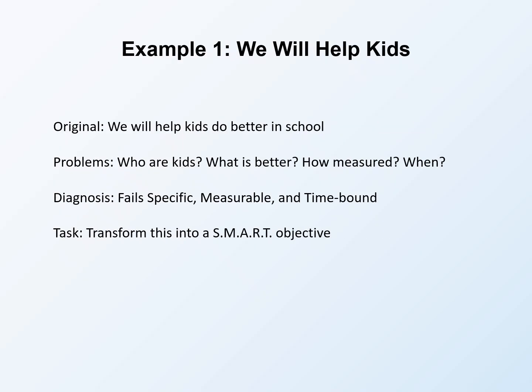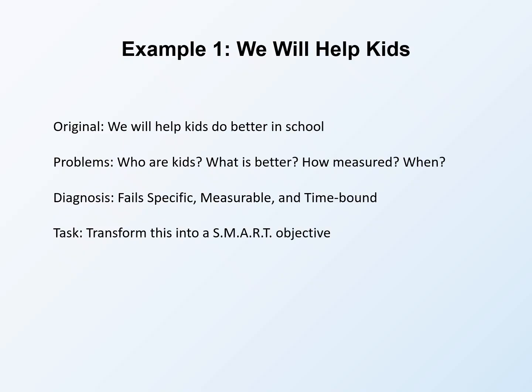This is a classic fuzzy objective. The problems are numerous. Who are kids? Age range, grade level, location, characteristics. What does better mean? Grades, attendance, behavior, test scores. How would you measure success? Better is not quantifiable. When will this happen? No timeline is specified. Diagnosis shows this fails specific because kids and better are vague.